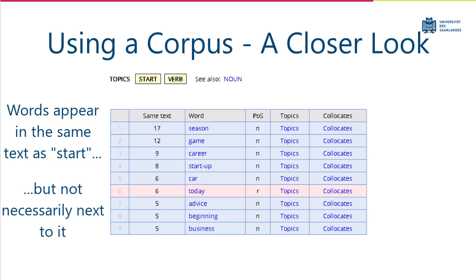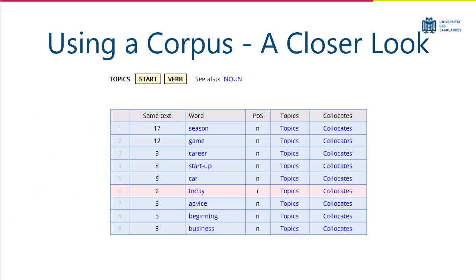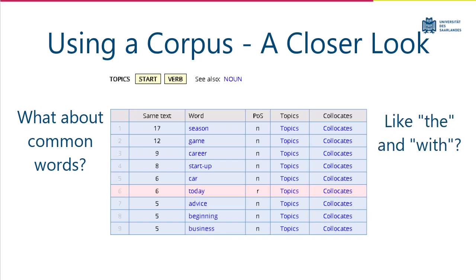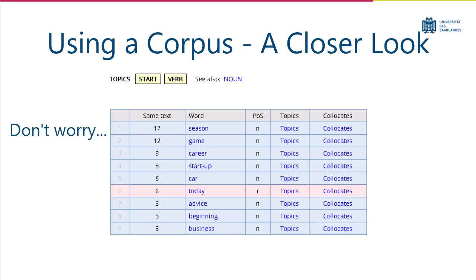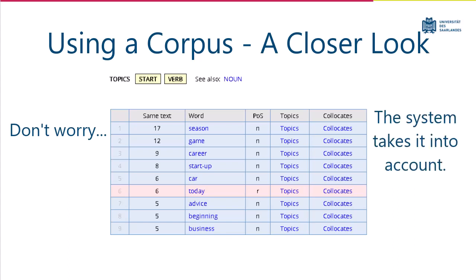This can give us a good idea of what topics are talked about on a text-wide basis when people use the word start. Each word on the list showed up at least twice in the same text as the word start. For example, the word season occurred at least 2 times in the same text as the word start on 17 occasions. You may be asking yourself why common words like the or with aren't showing up on the list. Don't worry about that though. Some fancy math is going on behind the scenes to make sure only relevant words show up, so that we can get a truly accurate idea of what types of texts our word appears in.